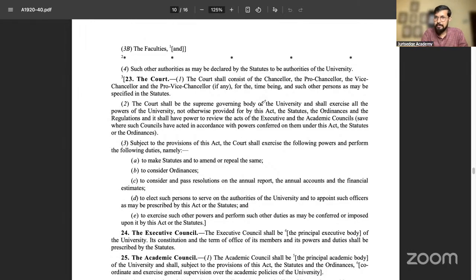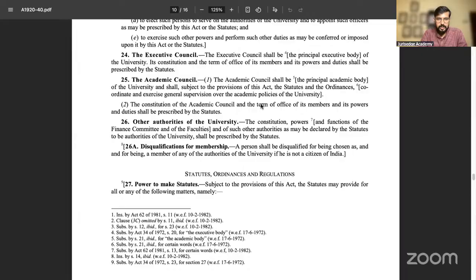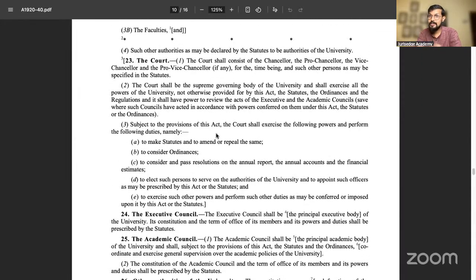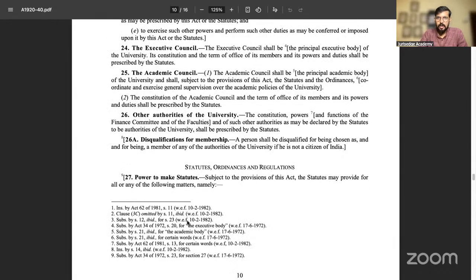It is with the amendment I am sharing, post 1981 probably. Okay, look at this, a very important thing. Yes, it is post 1981. It is with the Muslim community here. Because before Aziz Basha it was not like this; at the time of Aziz Basha it had been reduced to an advisory body and the Executive Council had been made the main body.